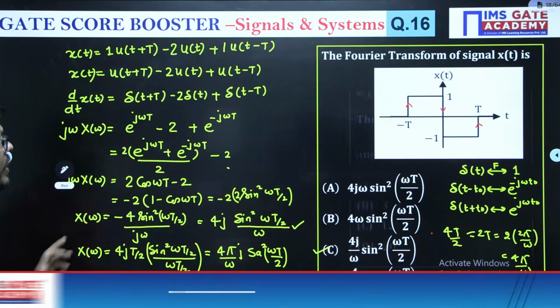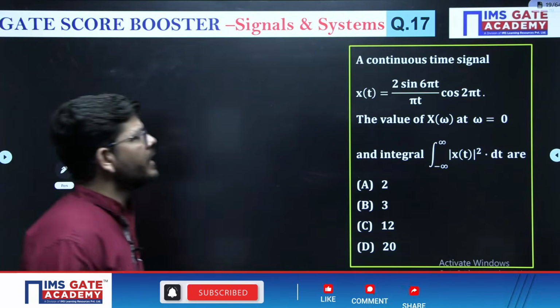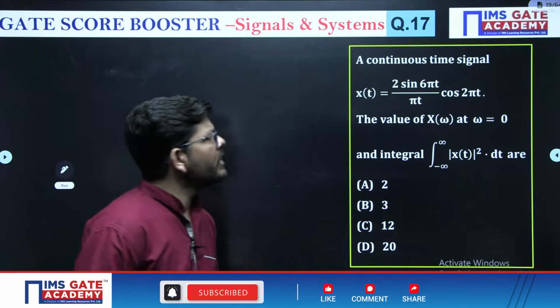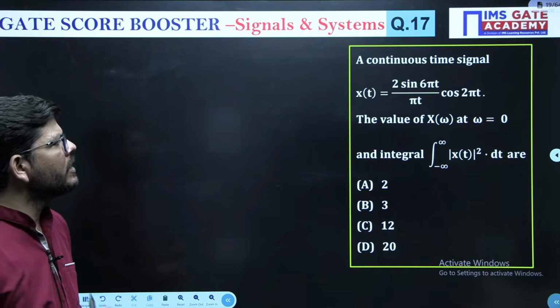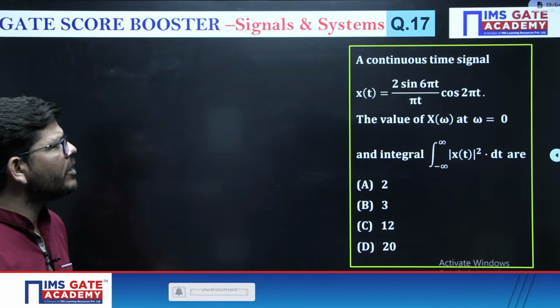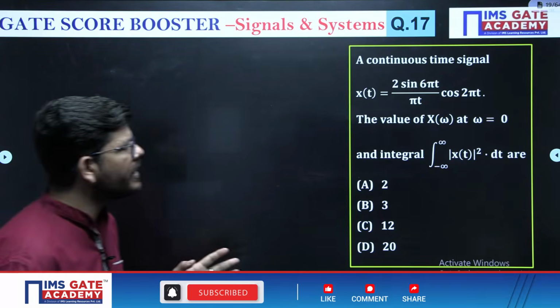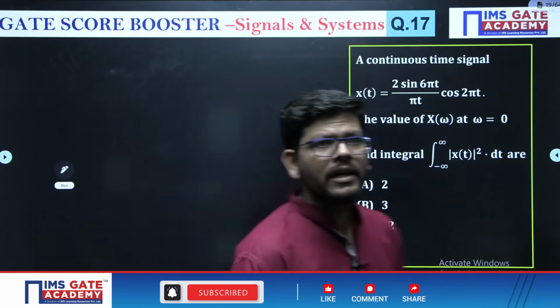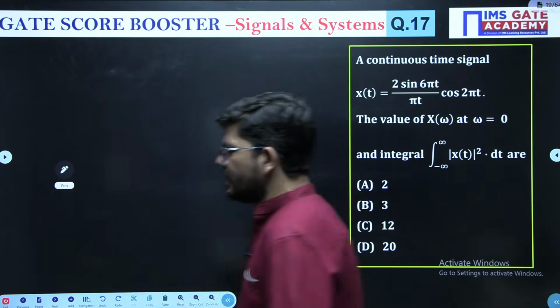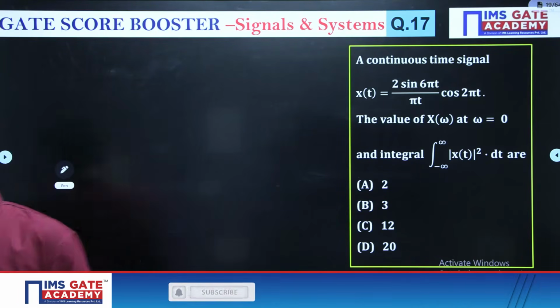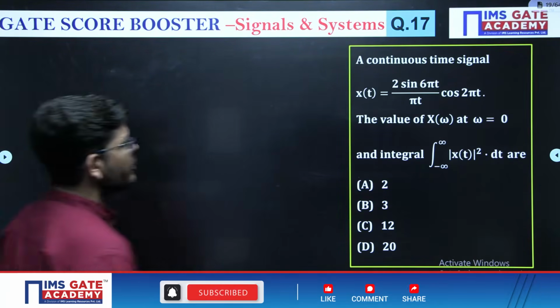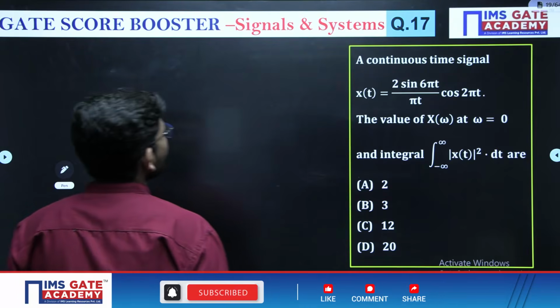Okay. Then see question number 17. In question number 17, they have given x of t as this signal. We have to calculate the value of X of omega at omega equal to 0, and the value of this integral. So see the signal.